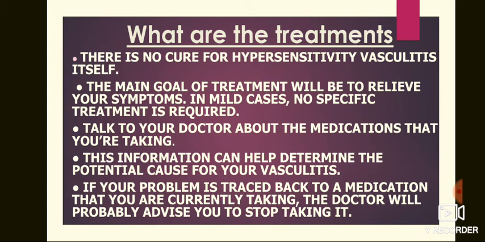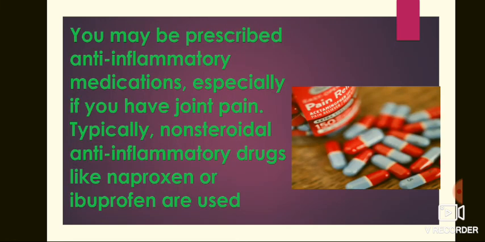Talk to your doctor about the medications that you are taking. This information can help determine the potential cause for your vasculitis. If your problem is traced back to a medication that you are currently taking, the doctor will probably advise you to stop taking it. You may be prescribed anti-inflammatory medications, especially if you have joint pain.